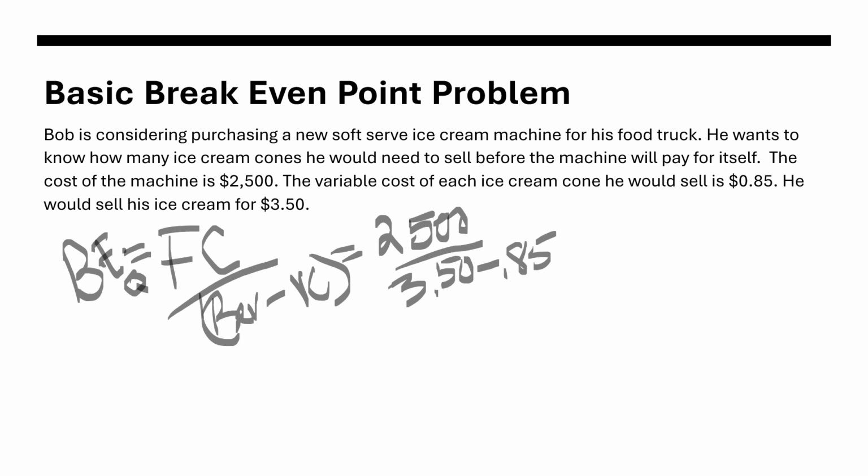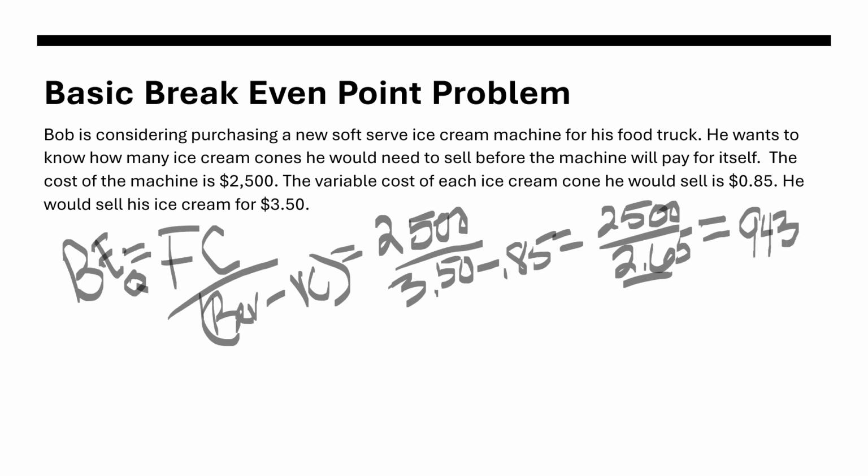So we can do that quick in the calculator. It's 2,500 divided by $2.65. Now this $2.65, we call the contribution. So how much does each sold ice cream cone contribute to covering the fixed cost of the machine, which is $2,500? If you do that in your calculator, you'll find out that that's 943 ice cream cones.